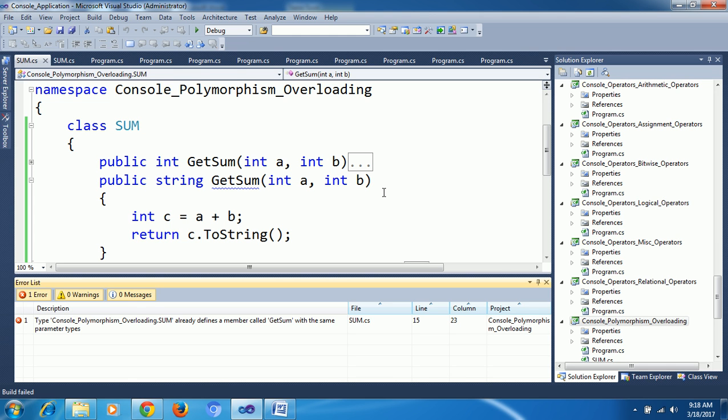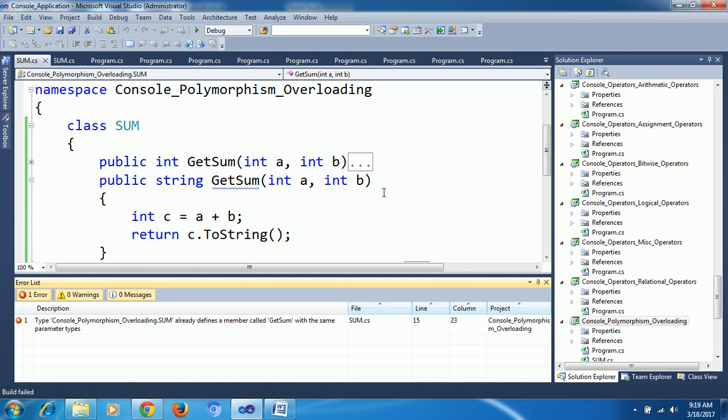Sometimes you can ask why we have a different return type, why it is not accepting. What is the meaning of the return type being different? How to call this method now? I have two methods with the same name. Assume in the same class I have two names that are similar, like Adi, Adi. How can I point to Adi Adi? I need some little bit of difference. Names also, leave it. At least I need a different roll number.